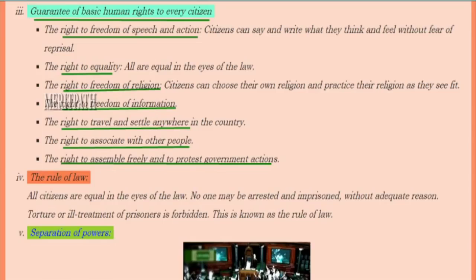The right to freedom of information. The right to travel and settle anywhere in the country. The right to associate with other people. The last one is the right to assemble freely and to protest against government actions.